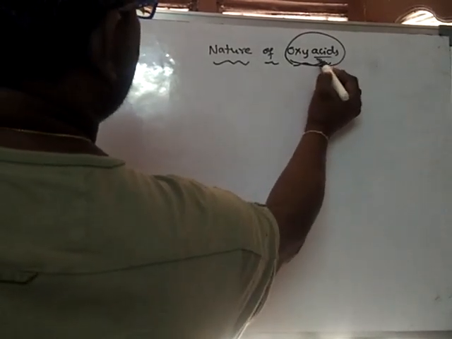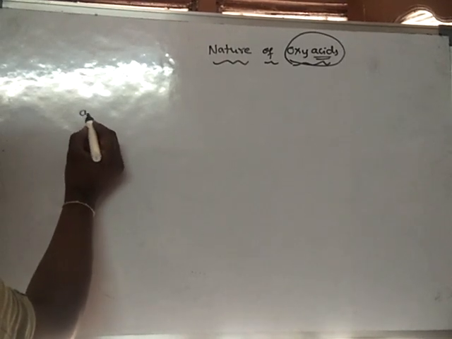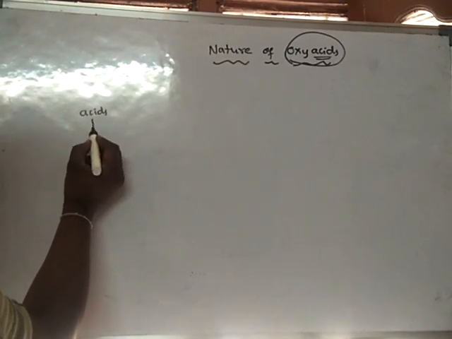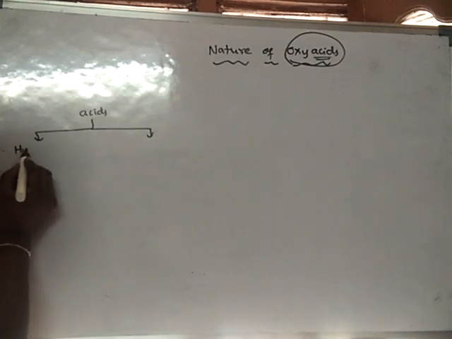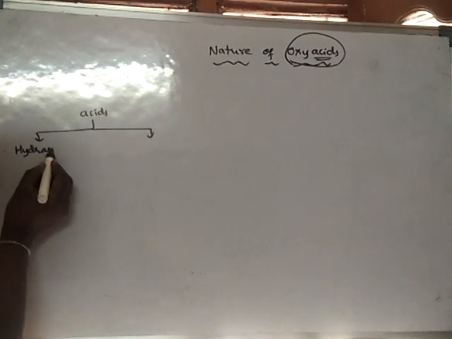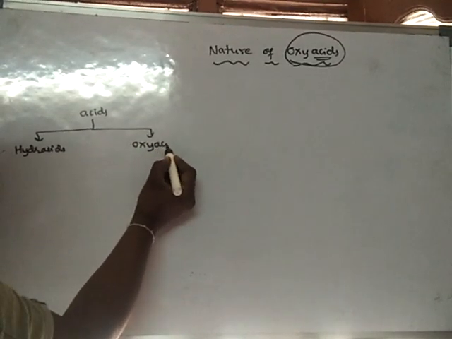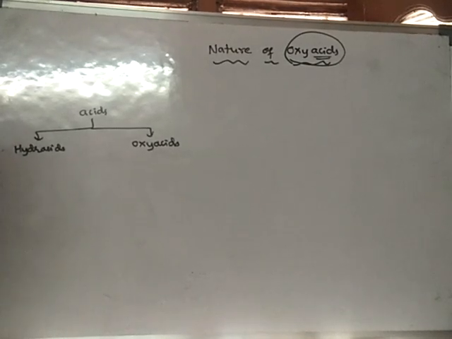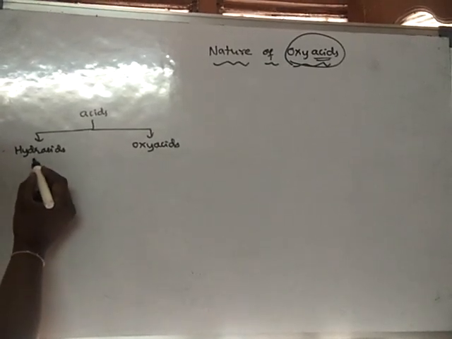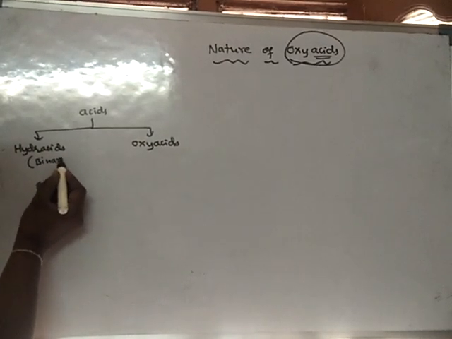Generally, acids are of two types mainly: hydracids and oxyacids. What are hydracids? Hydracids are also said to be binary acids. They are called binary acids.